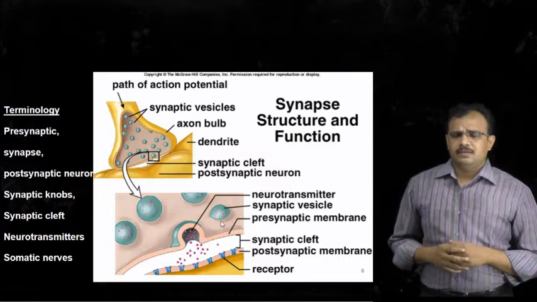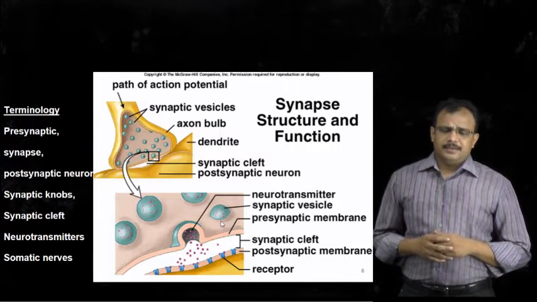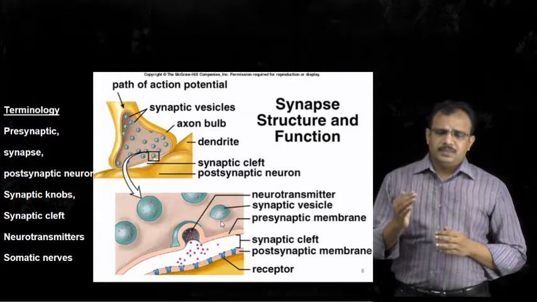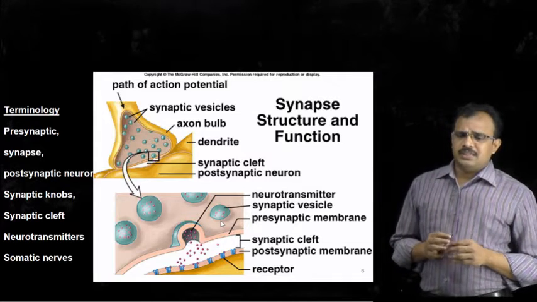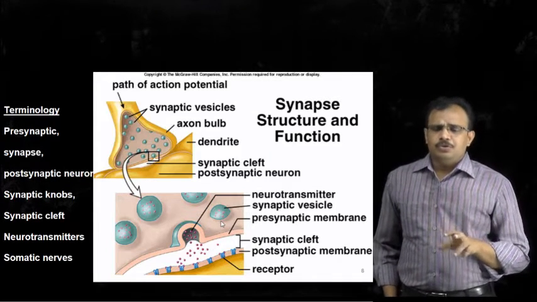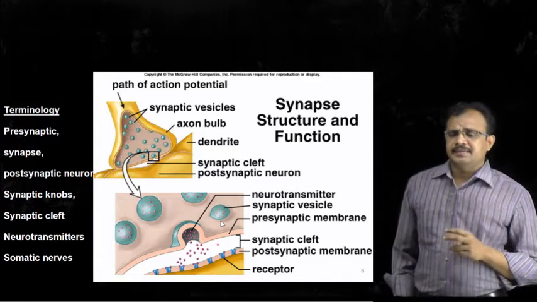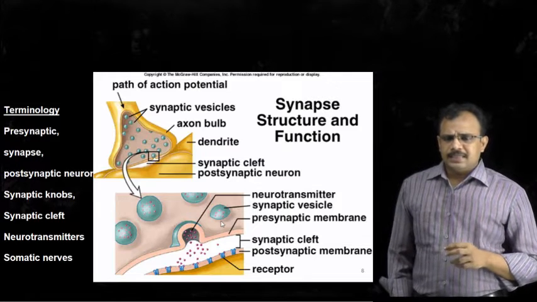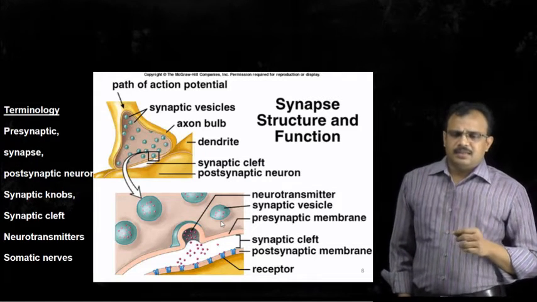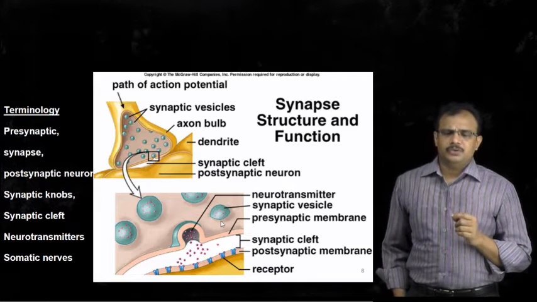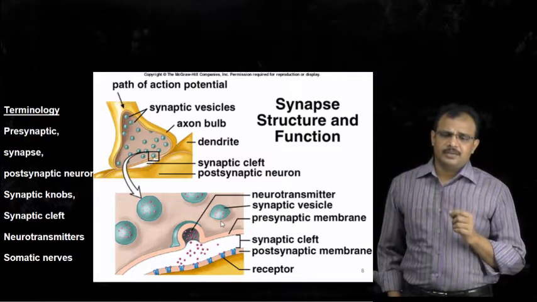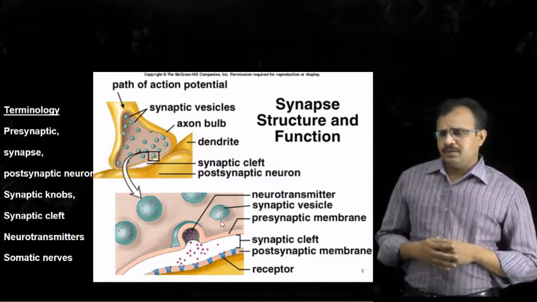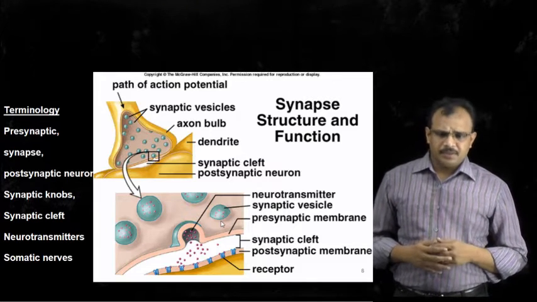So we have seen in unit 1 that there are different types of receptors which are involved in transmission of impulse into the organ, or which are necessary for signaling the cell to function. And hence the transmission of impulse in the nervous system will be both electrical and chemical, and these chemicals are called neurotransmitters, because these are involved in transmission of nerve impulse. And we have seen the terms somatic nerves and autonomic nerves.